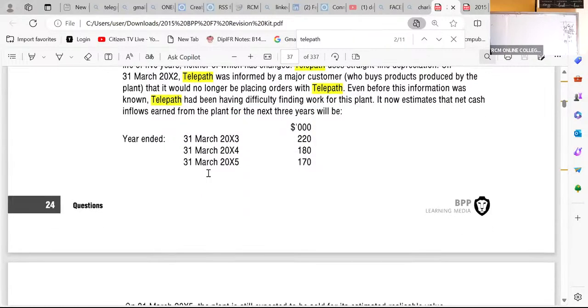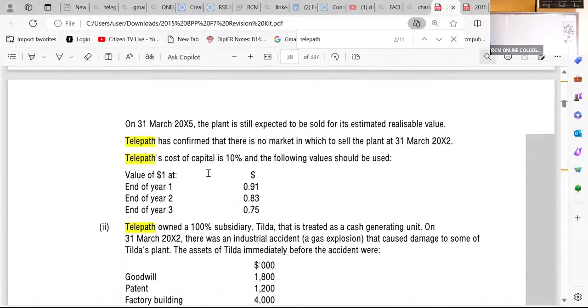All right. So then on 31st March 20x5, the plant is still expected to be sold for its estimated realizable value. Telepath has confirmed that there is no market in which to sell the plant as of that date. Telepath's cost of capital is 10%.